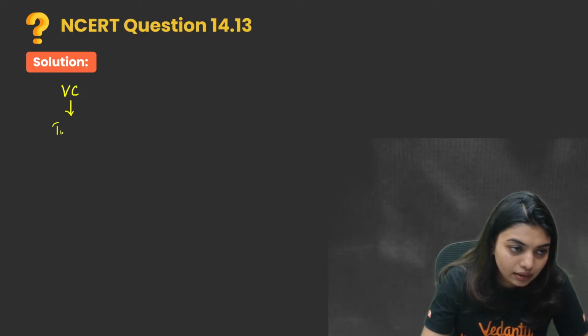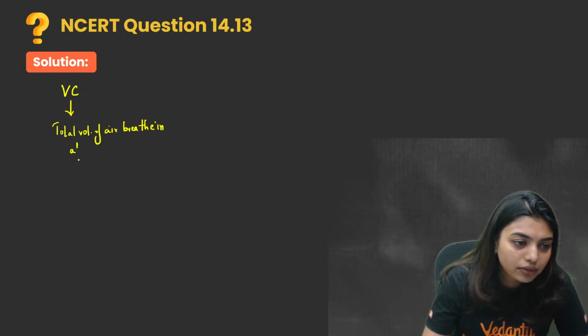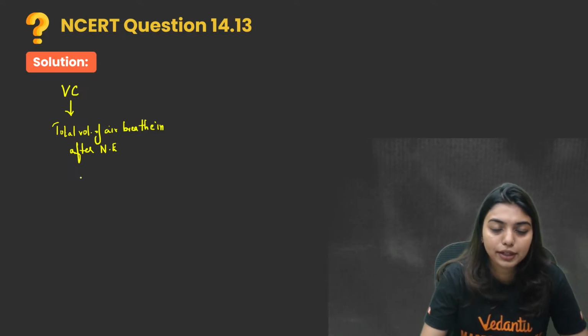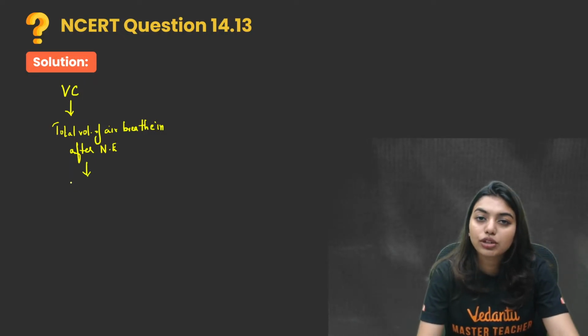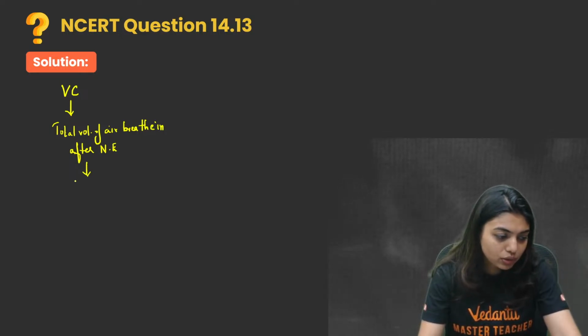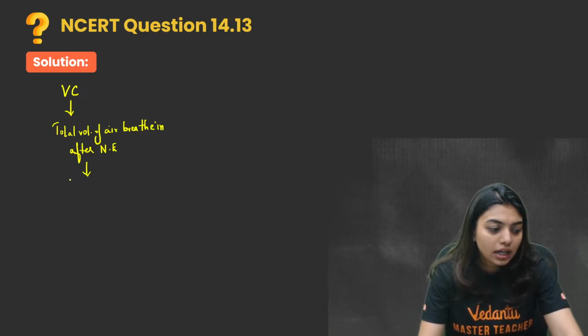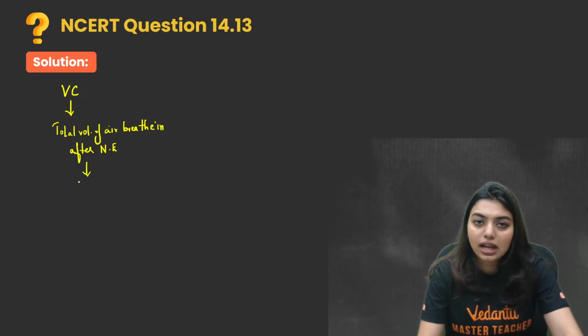Total lung capacity is the total volume of air I can breathe in. As I told you, these are capacities, so you have to only do the addition. If you don't do the addition, you're not going to get the answer.